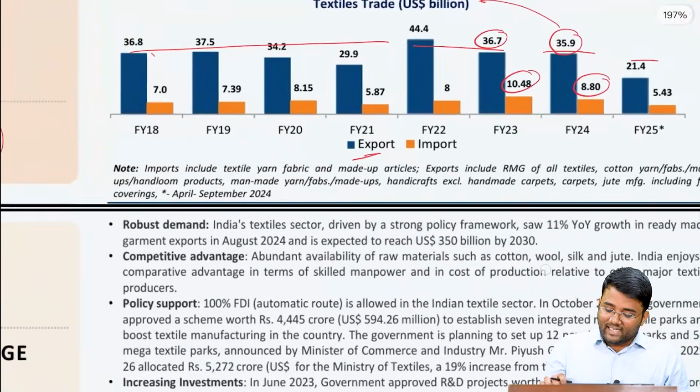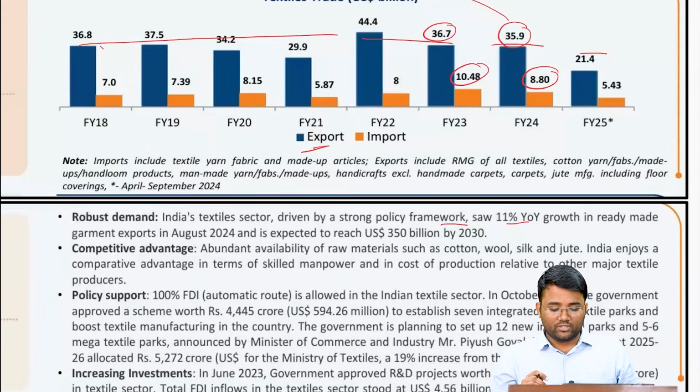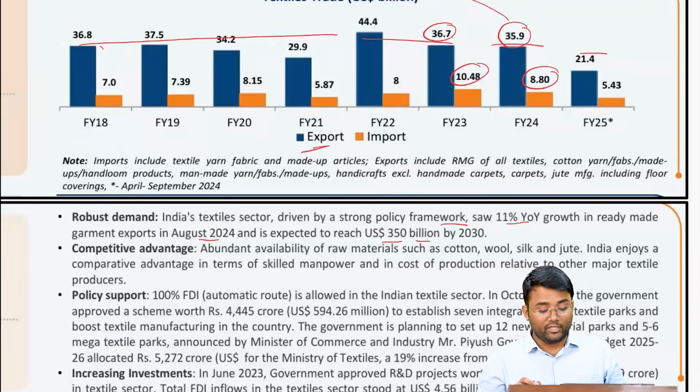Now, India's textile sector is driven by a strong policy framework that saw 11% year-on-year growth in ready-made garment exports in August 24, and it is expected to reach $350 billion by 2030.